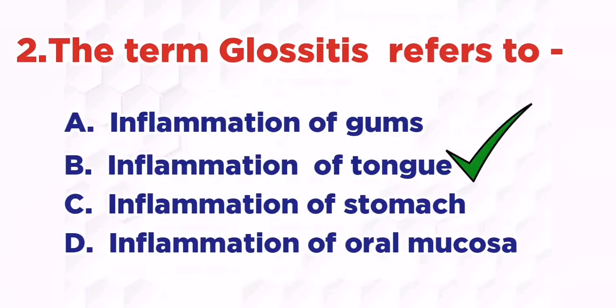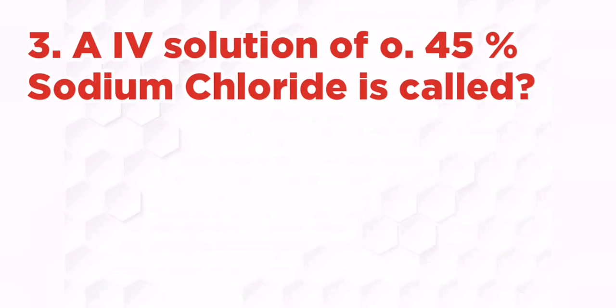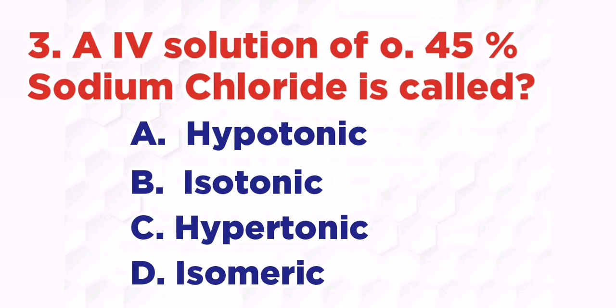Inflammation of tongue. An IV solution of 0.45% sodium chloride is called: A. Hypotonic, B. Isotonic, C. Hypertonic, D. Isometric. The right answer is A. Hypotonic.